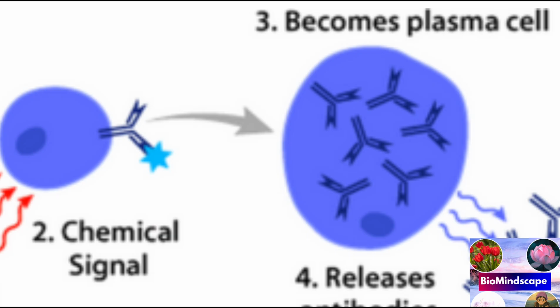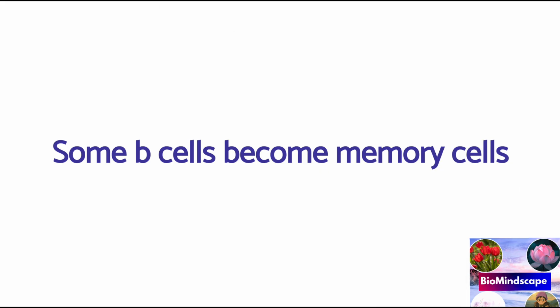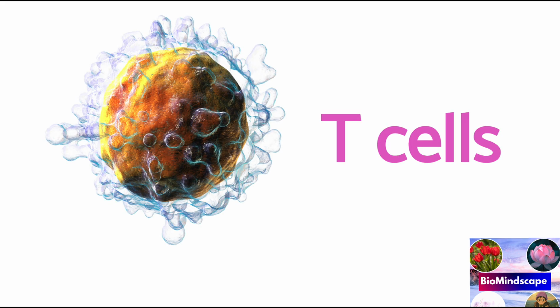Now B cells differentiate and produce antibody. Now we know that plasma cells produce thousands of antibody molecules per second before they die in a day or so, and some of the B cell progeny do not differentiate into plasma cells but rather become memory cells, which produce antibodies in the event of an antigen reappearing in the future. This was a short note on the B cells and their characteristics. Now let's know about the T cell.